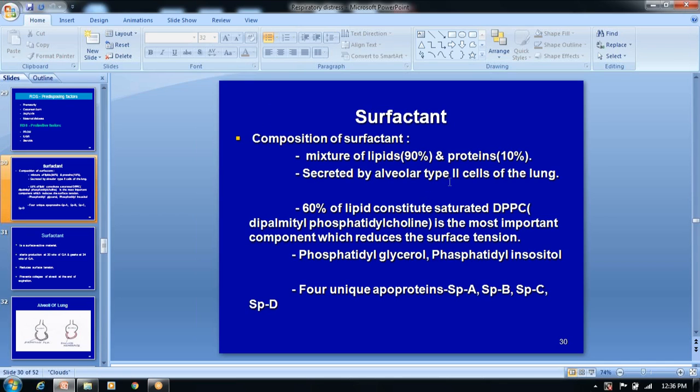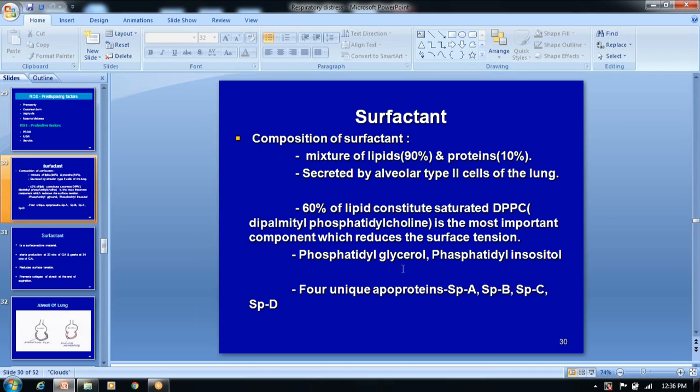It contains a mixture of lipids and surface proteins. I am not going into detail about the surfactant composition, but you need at least minimum knowledge. Only a few things are important here. It is a mixture of lipids and surface proteins A, B, C, D, secreted by the type 2 pneumocytes, and 60% of the lipid is saturated dipalmitoyl phosphatidylcholine, which we call lecithin. It is the most important component, and it reduces the surface tension in the alveoli.